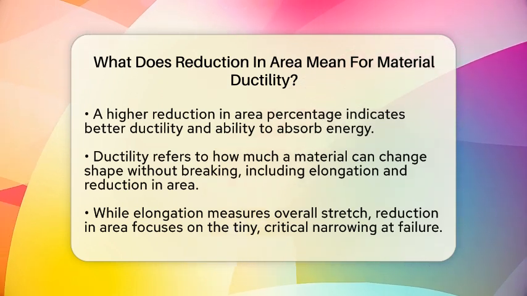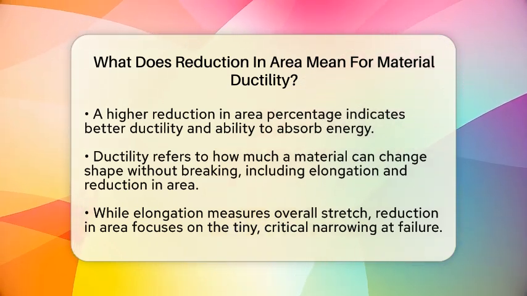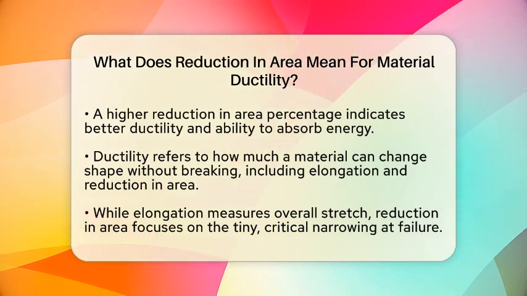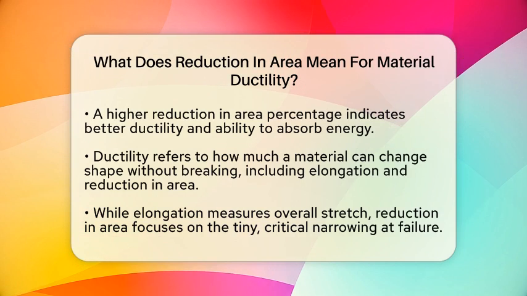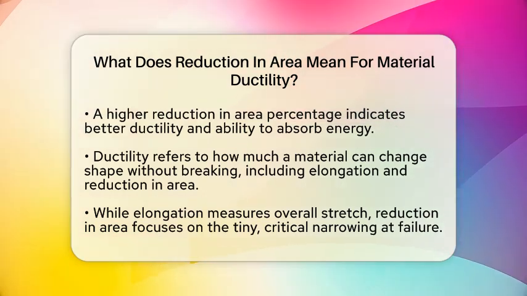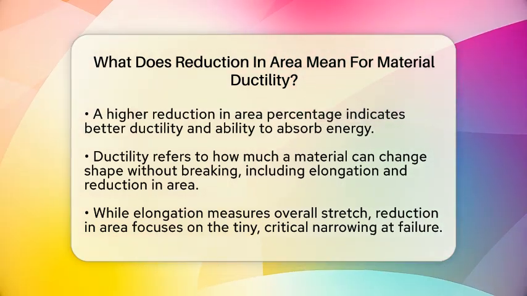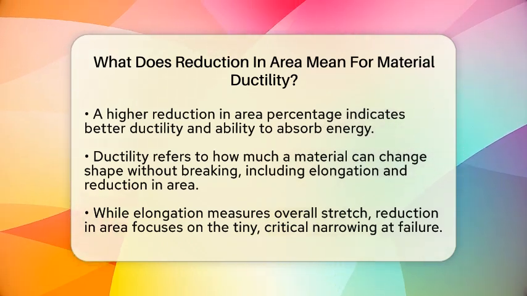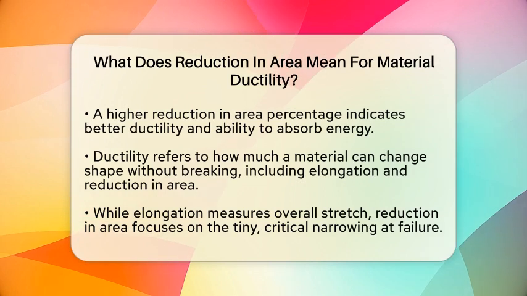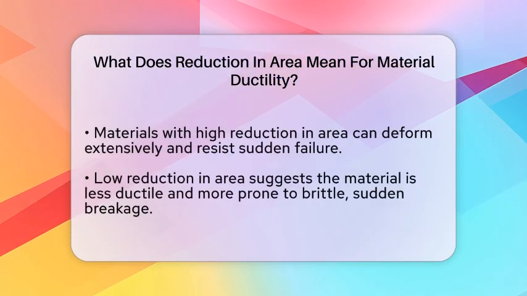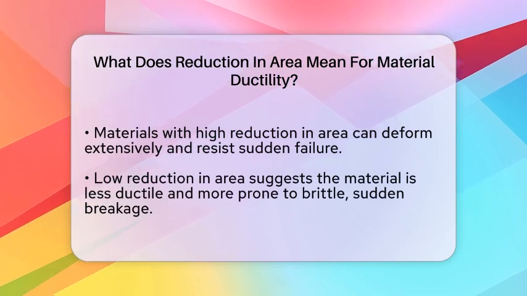Ductility itself is about how much a material can change shape without breaking. It's usually measured by how far it stretches lengthwise, called elongation, and how much the cross-section shrinks at the fracture point, which is the reduction in area. While elongation looks at overall stretching, reduction in area focuses on that tiny, critical narrowing right before the break. It's a more precise way to see how a material handles stress at the very end of its deformation.